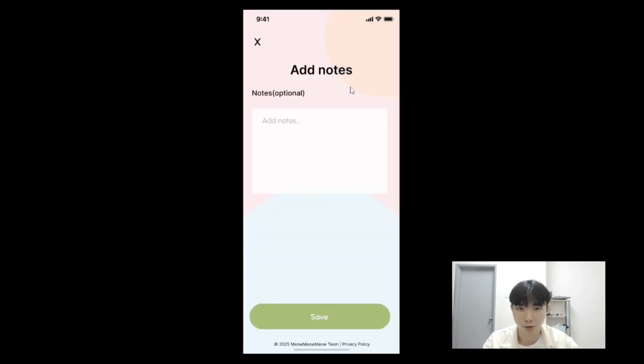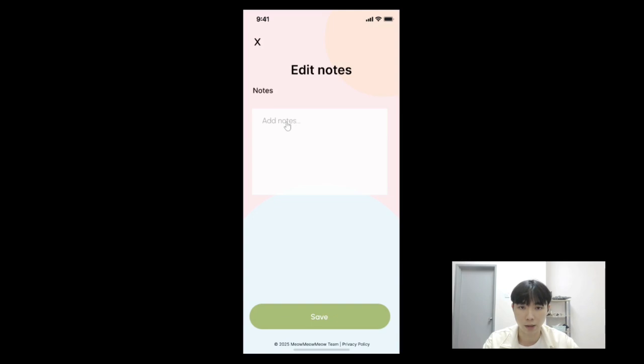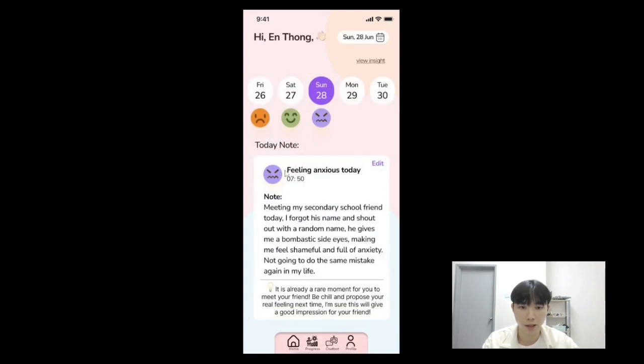So there is an alternative flow where the user can choose to add a note or leave it blank. So we choose to leave the note blank first and click set. Now we can see the user feeling anxious today, without a note added. Now we're going to add some note, so we click edit and add some note here. Finally, we click set to set the note. So we can see the user is feeling anxious with a note here, and the system will give visual feedback for the user based on the note and the feeling today.